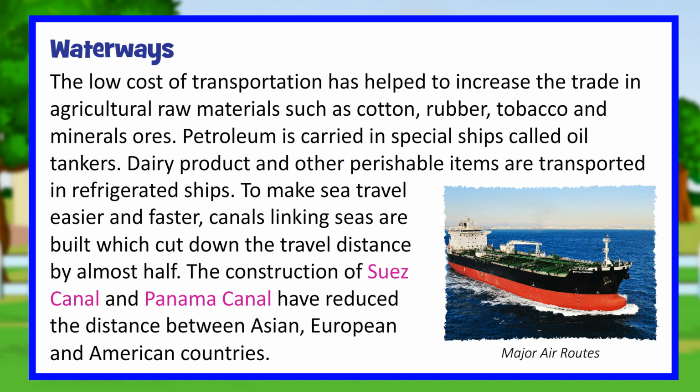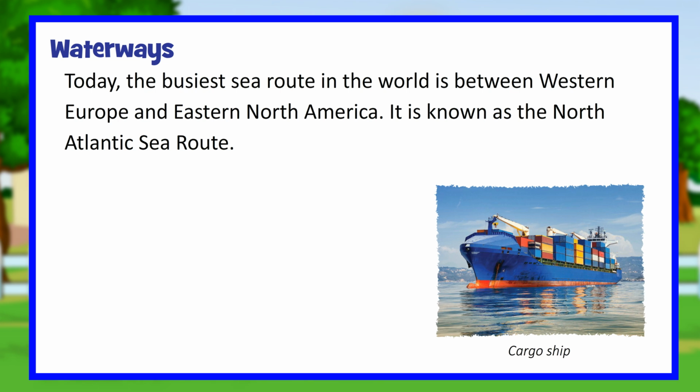The low cost of transportation has helped to increase the trade in agricultural raw materials such as cotton, rubber, tobacco and mineral ores. Petroleum is carried in special ships called oil tankers. Dairy product and other perishable items are transported in refrigerated ships. To make sea travel easier and faster, canals linking seas are built which cut down the travel distance by almost half. The construction of Suez Canal and Panama Canal have reduced the distance between Asian, European and American countries.